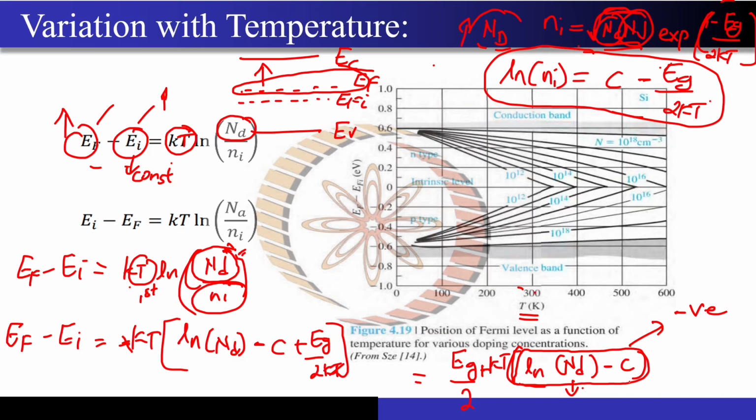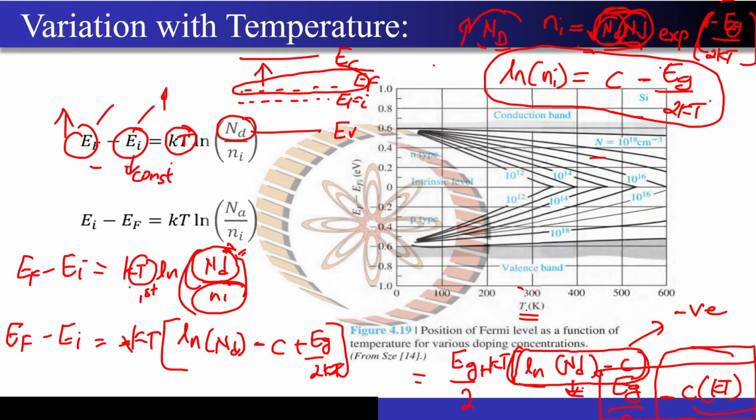This sign will come out negative, and if it is negative, then it becomes Eg by 2 minus some constant C into KT. So this is what we got. Because of this minus C into KT term that you are seeing over here, this slope is actually decreasing.